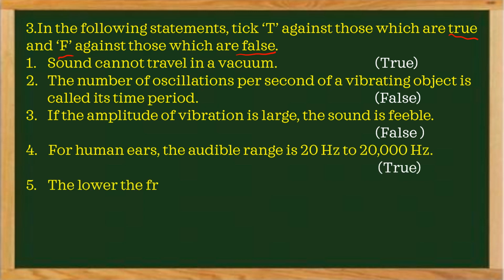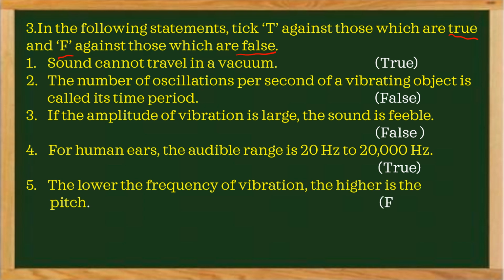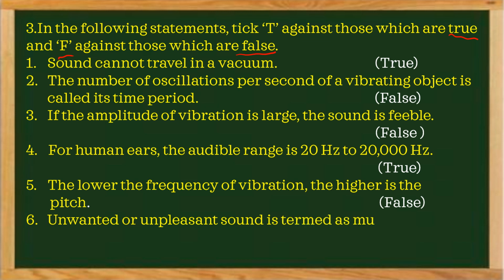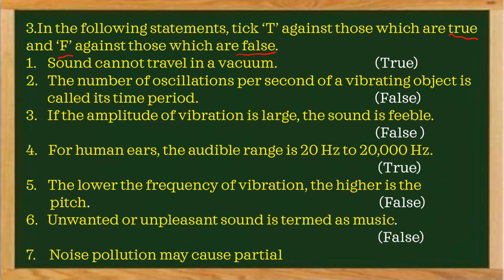Correct, true. The number of oscillations per second of a vibrating object is called time period. It is false. The number of oscillations per second of a vibrating object is called frequency. It is not time period, it is frequency. So the statement is false. Come to the third one.